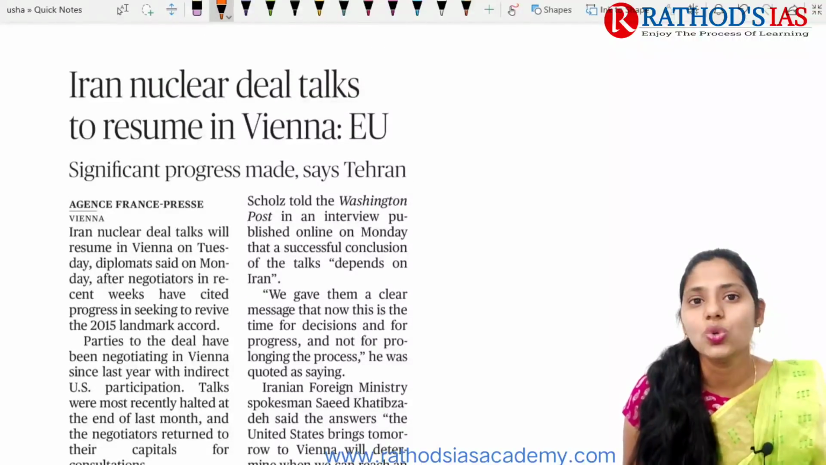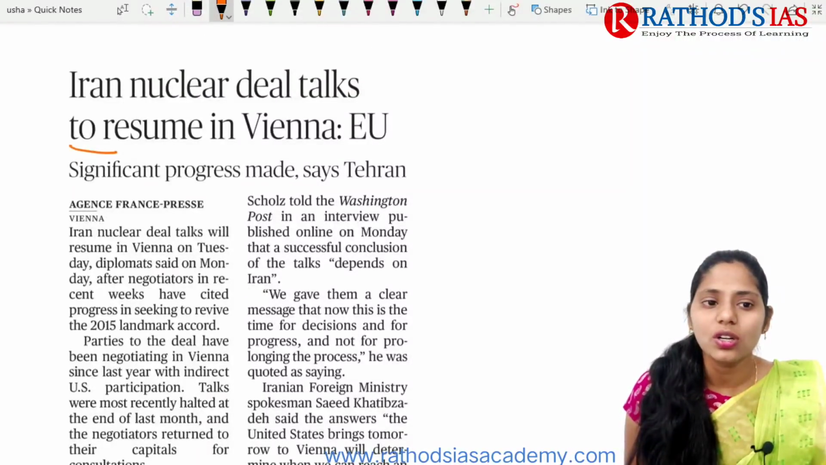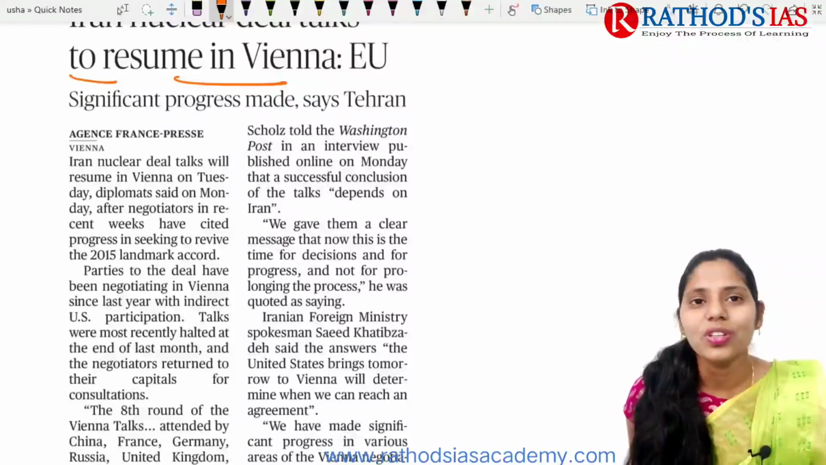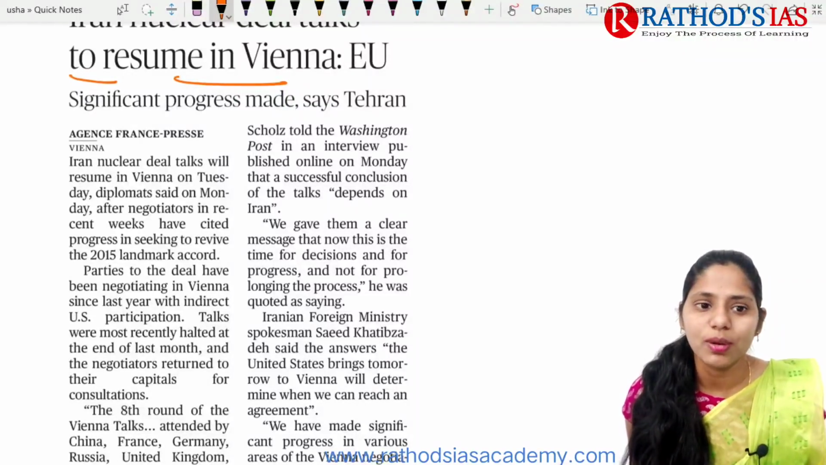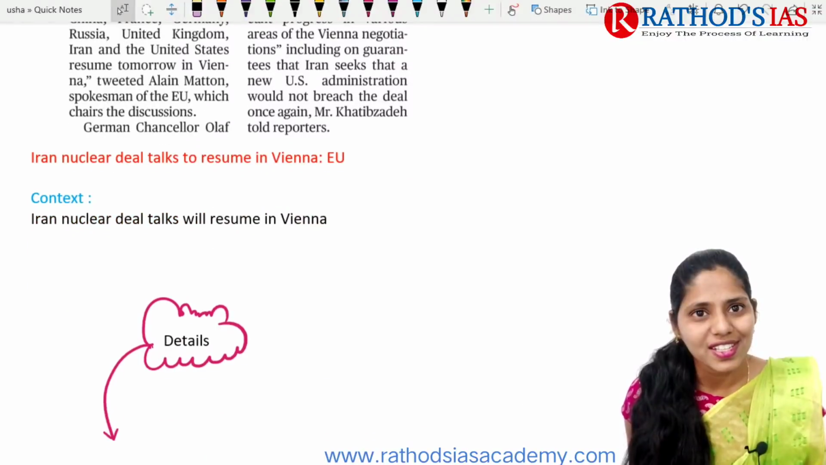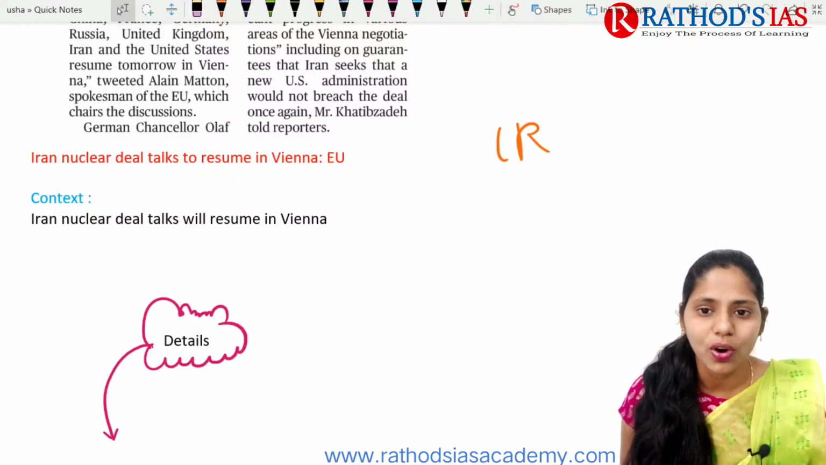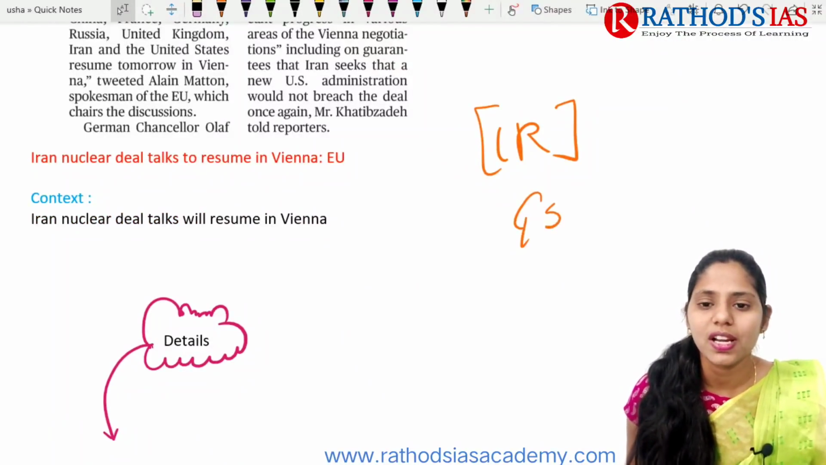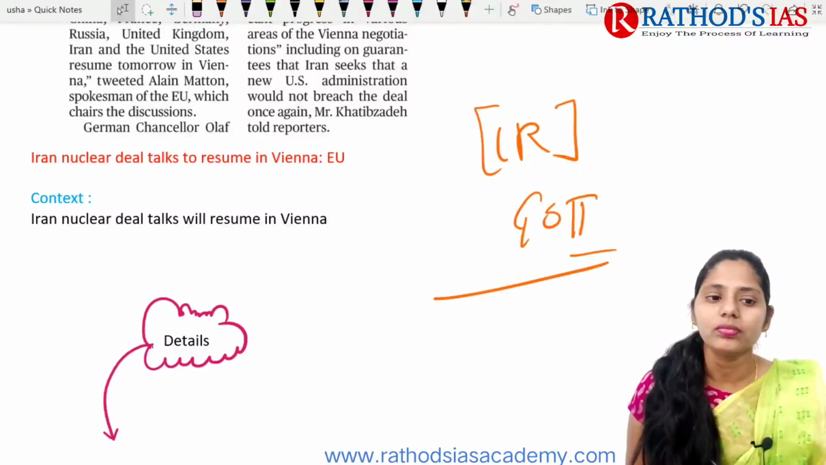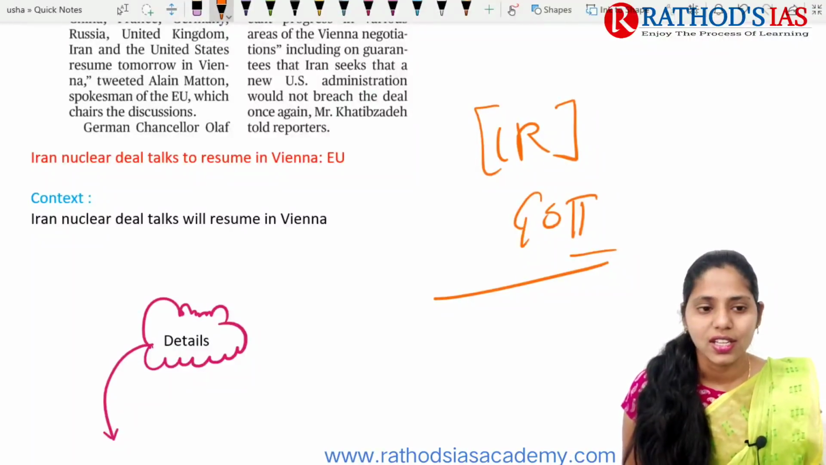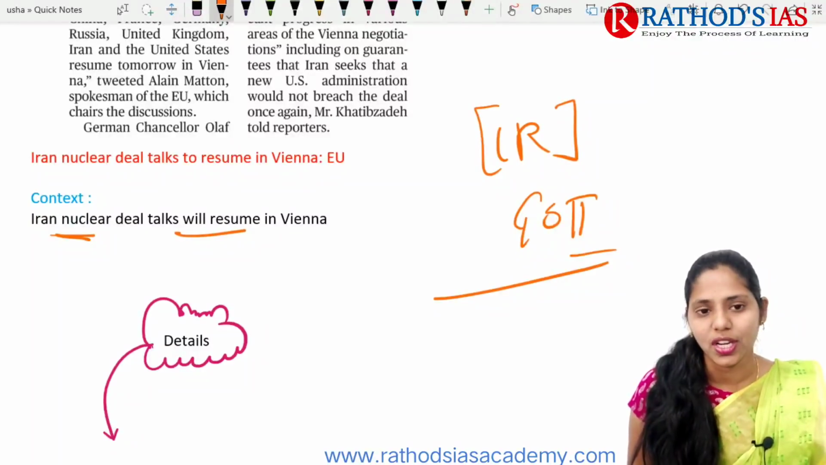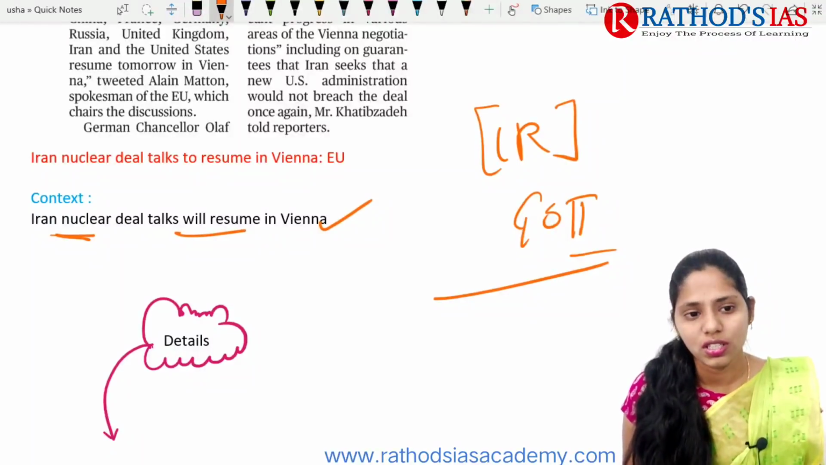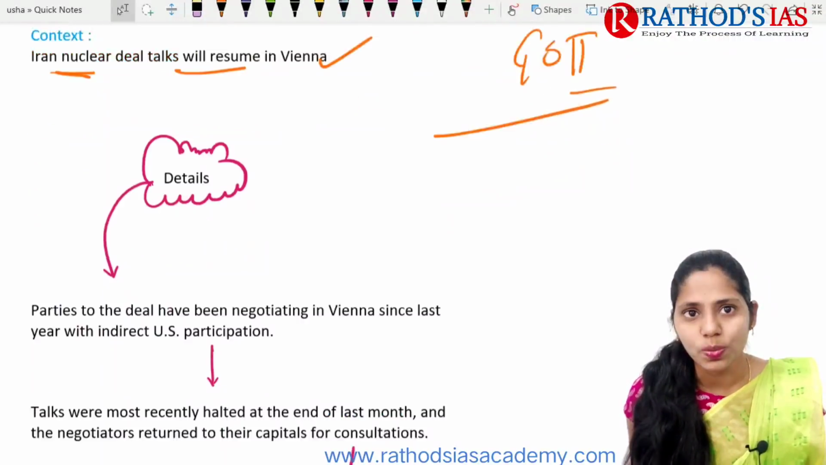It is regarding the Iran nuclear deal. Iran nuclear deal talks to resume in Vienna. This article says that the Iran nuclear deal talks will resume in Vienna on Thursday, diplomats said. This topic is important from international relations, which comes under GS paper 2. The context is that Iran's nuclear deal talks will resume in Vienna.